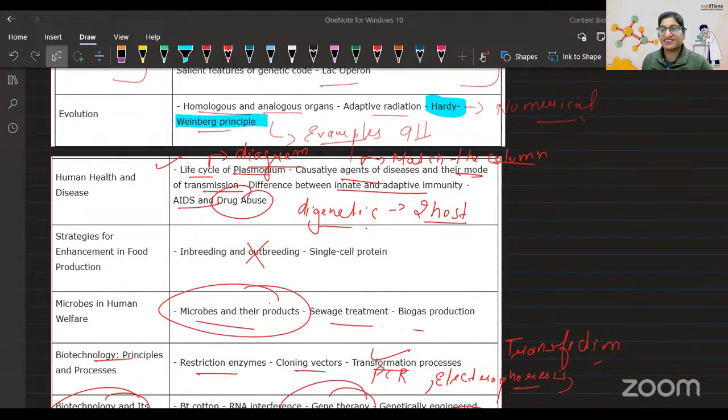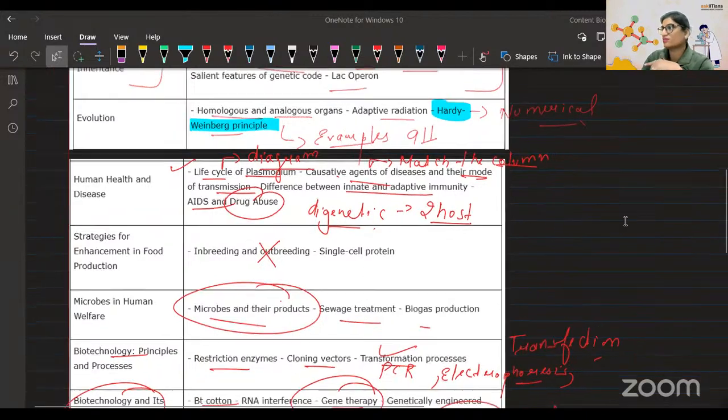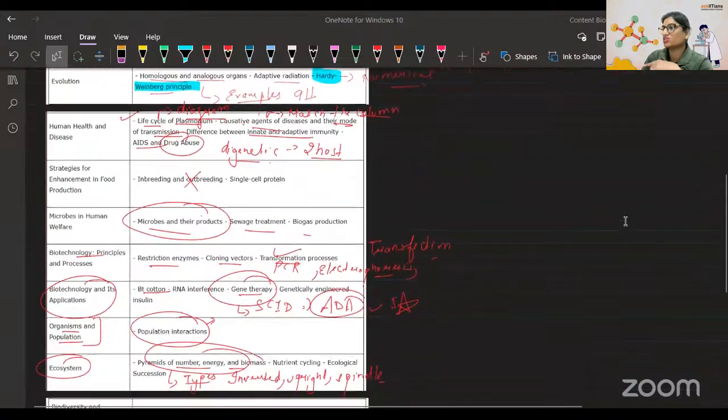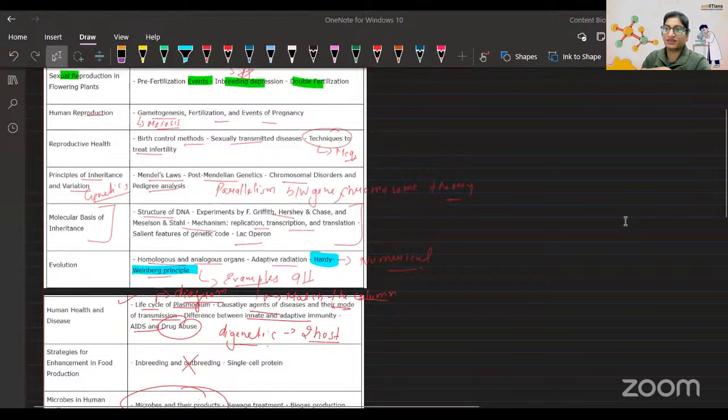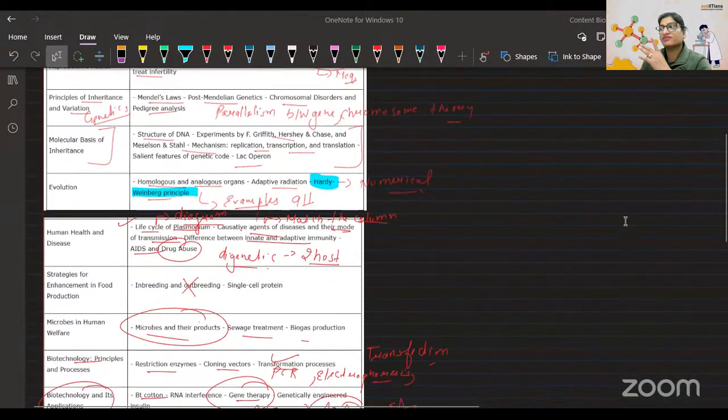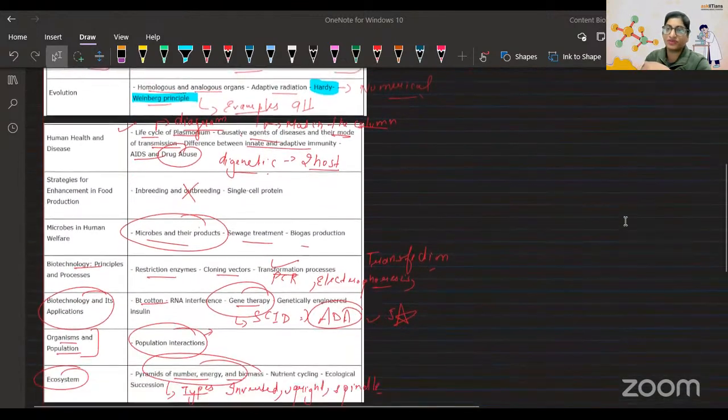Aniket, you can take a screenshot. I was talking about the important topics and I have already mentioned them here chapter by chapter. The first thing you have to do is learn these topics, because in the exam your confidence level is very affected when you don't know the key points. So first learn all the important topics. You can take a screenshot, because now I'm going to talk about Hardy-Weinberg and I'll be uploading some numericals also.